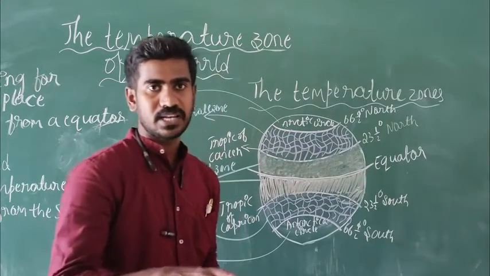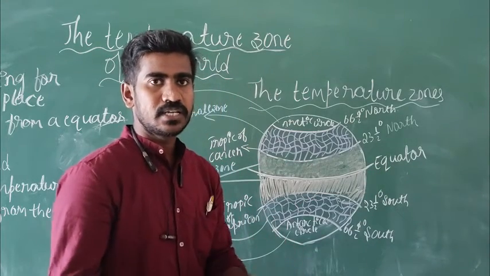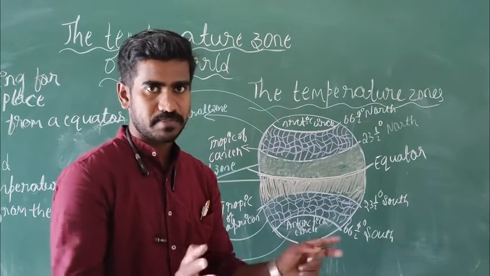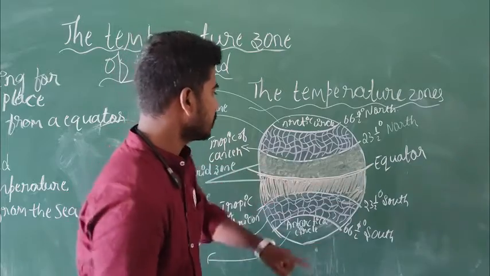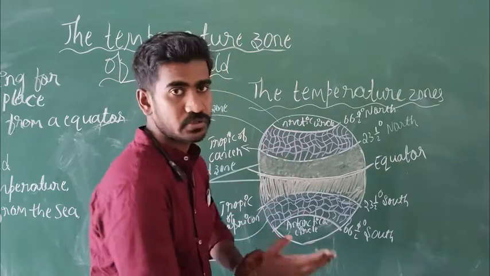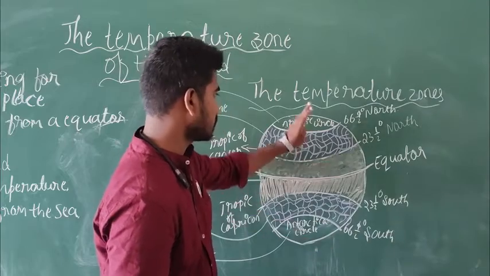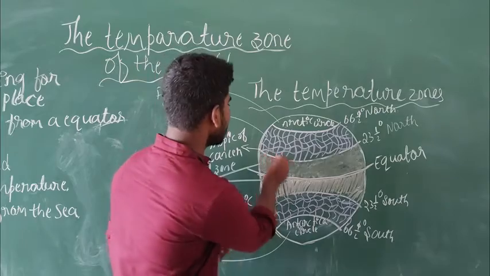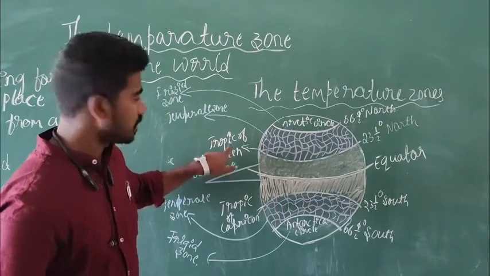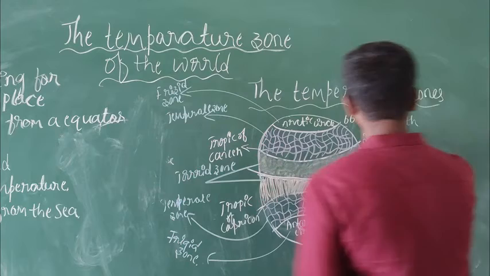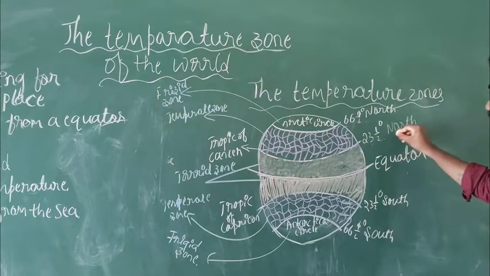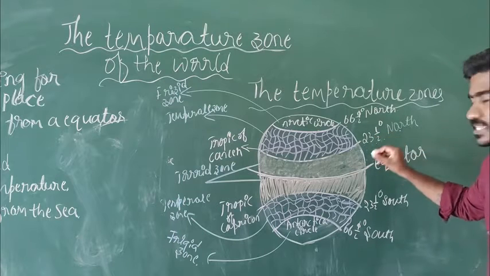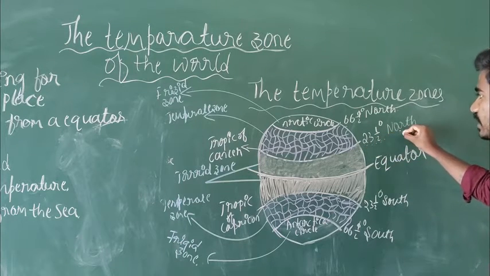Equator, you know, equal. Equal means same part, there will be no less, no more. Everything is same. So here also equator means the earth is divided into equal parts. One is south, one is north, because down is south and up is north. This line is called the Tropic of Cancer. It is 23 and a half degrees north. Because the Tropic of Cancer is in a north direction, that's why we call this 23 and a half degrees north.